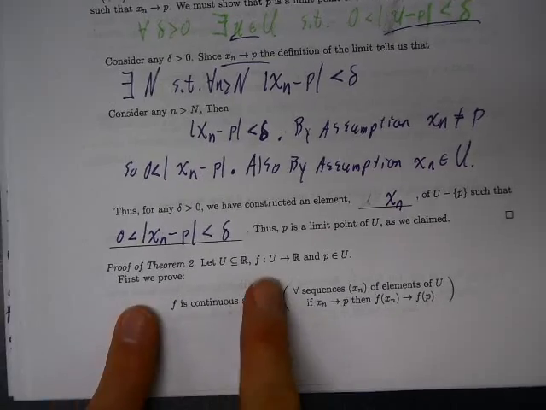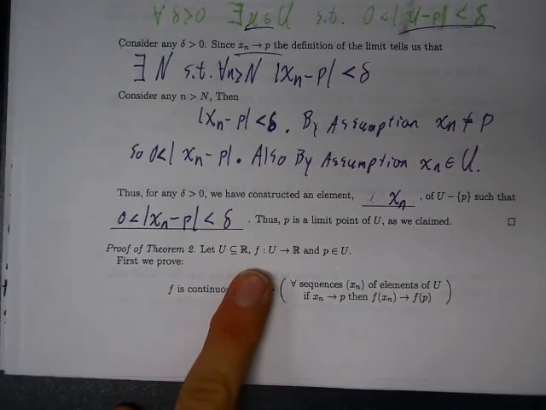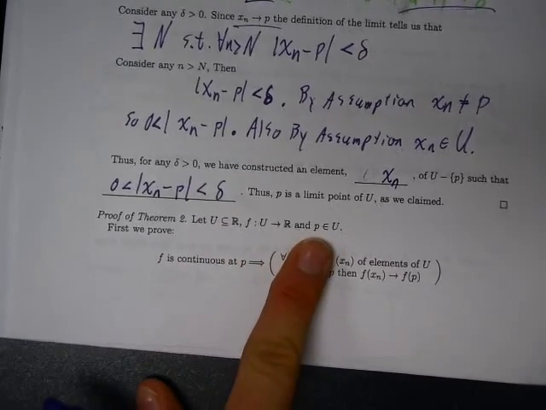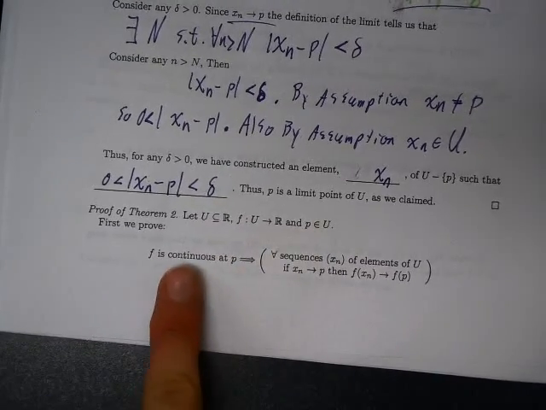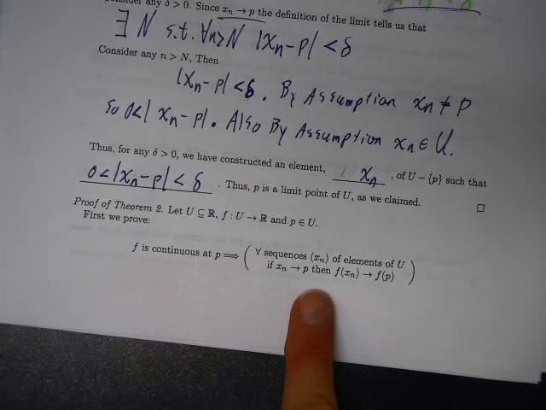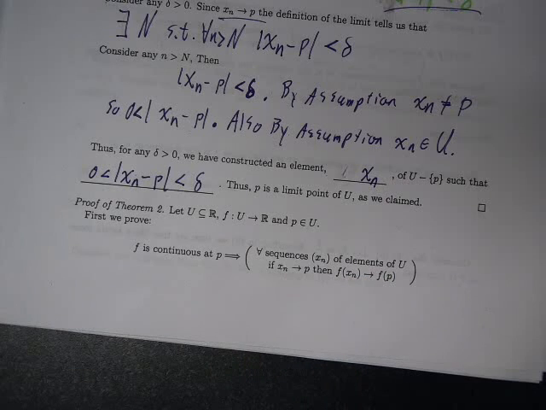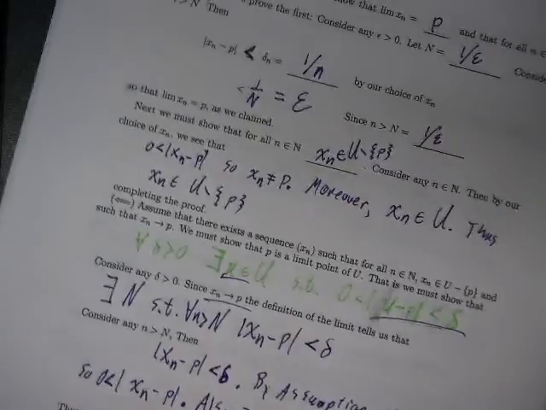That's not so bad. So let's let U be a subset of R. Let's let f be a function defined on U, and let's let p be an element of U. We need to prove f is continuous at p if and only if, for every sequence x_n of elements of U, if x_n converges to p, then f(x_n) converges to f(p). And it's an if and only if, so we have to prove two things. Let's prove them one at a time.